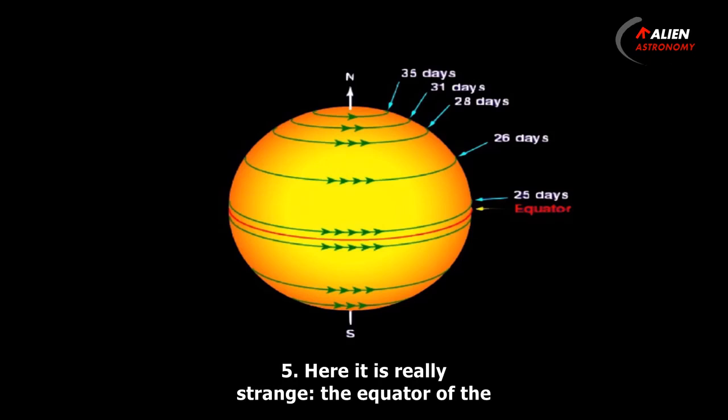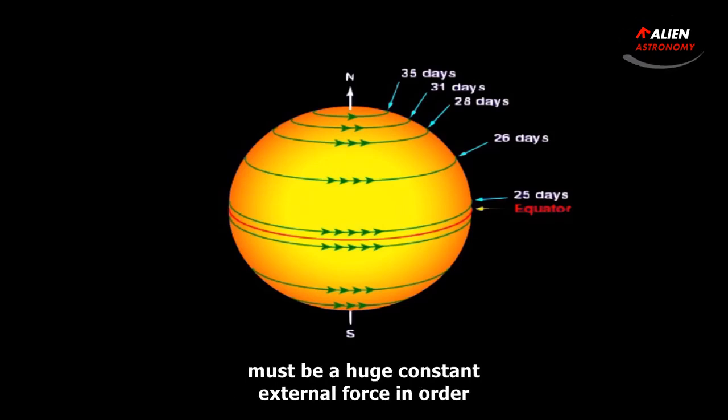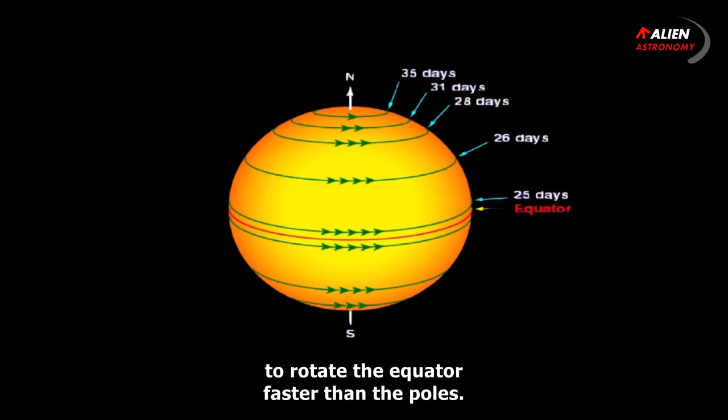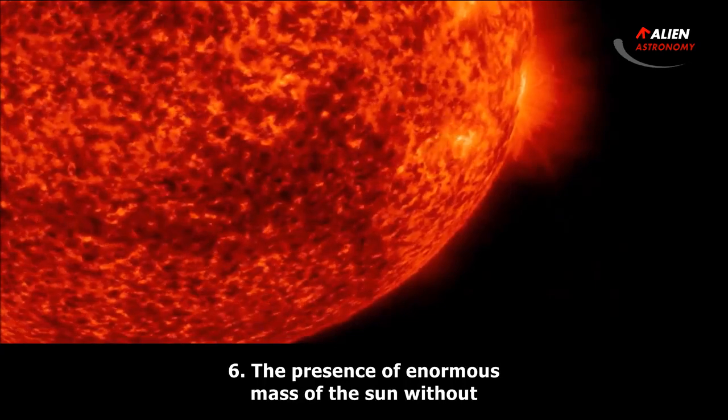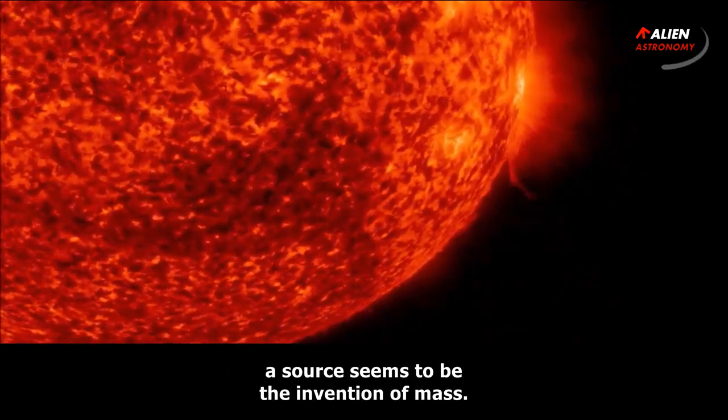5. Here it is really strange: the equator of the Sun rotates faster than the poles, while there must be a huge constant external force in order to rotate the equator faster than the poles. 6. The presence of the enormous mass of the Sun without a source seems to be the invention of mass.